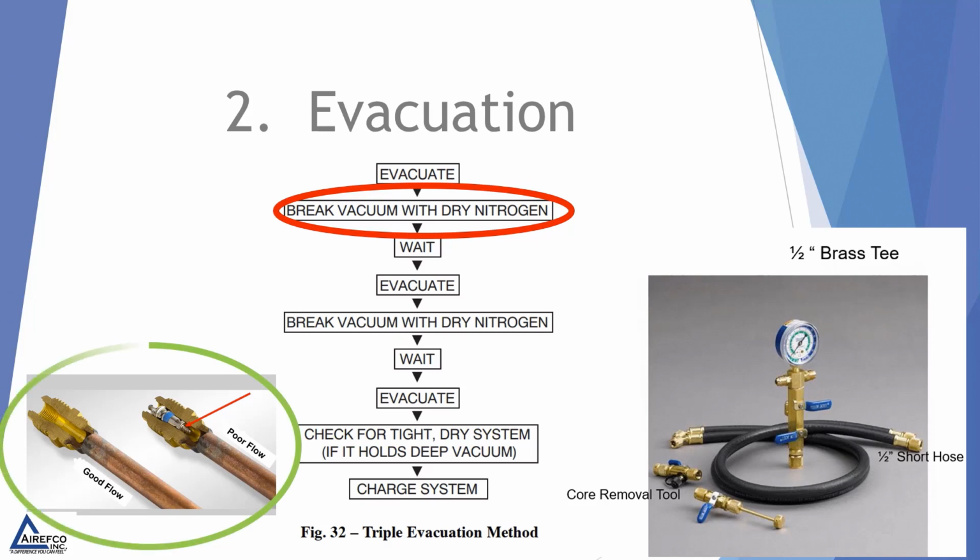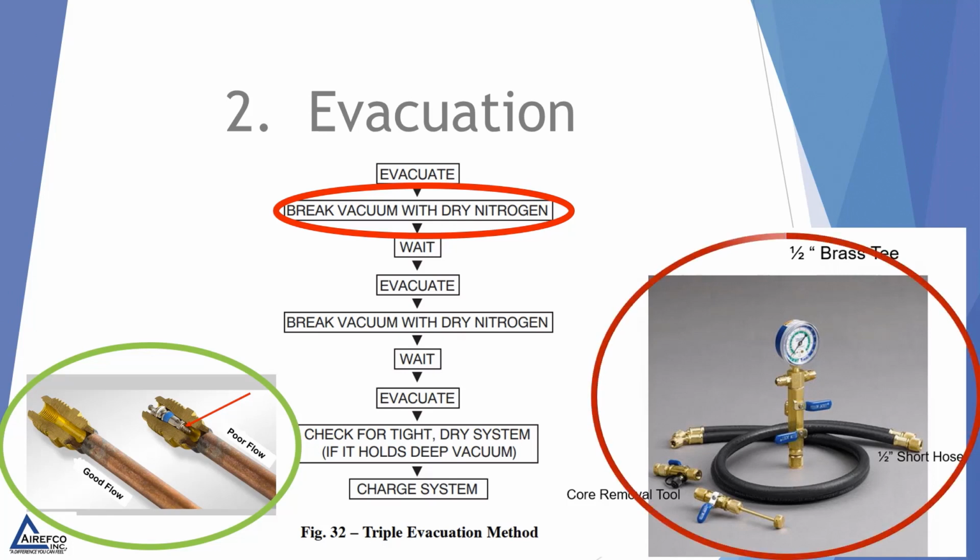One of the points has been to take the Schrader cores out of the valves, and you can do this with a core removal tool. You notice on the right with the Schrader core installed, there's very slow and poor flow of refrigerant. With the Schrader core removed, there's an open service valve and a good flow out of that valve.